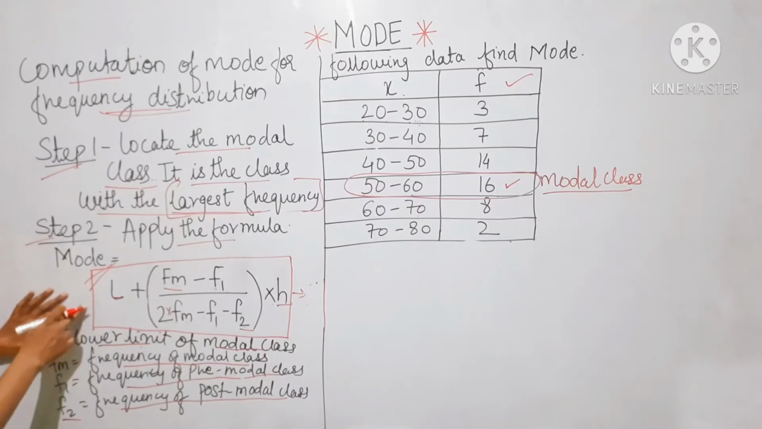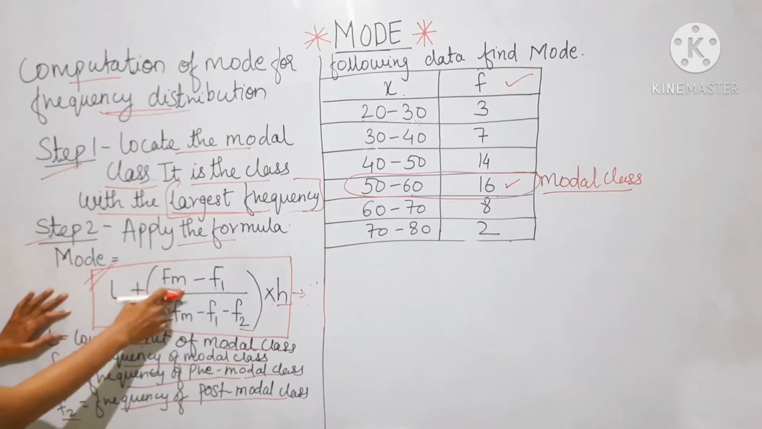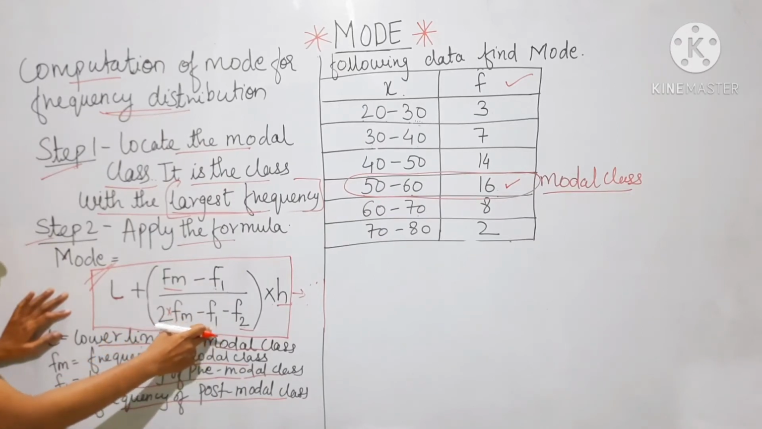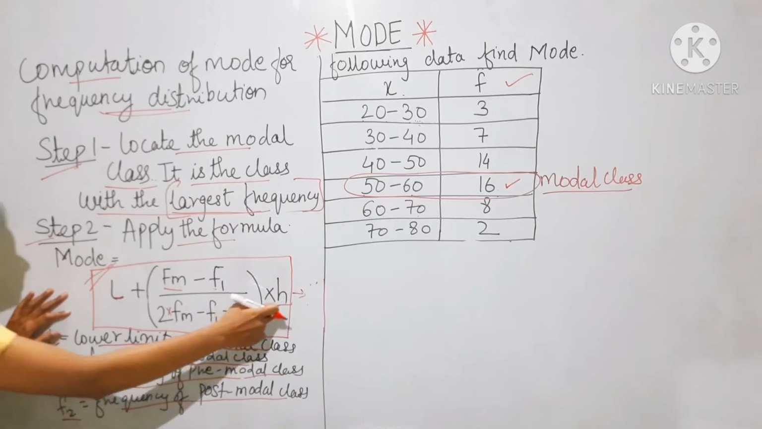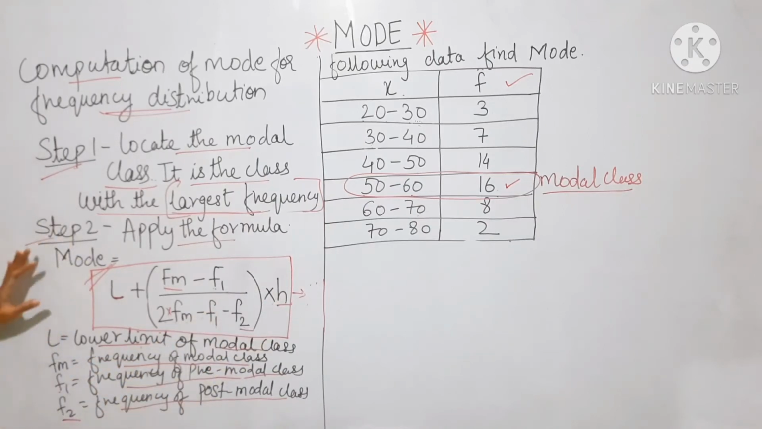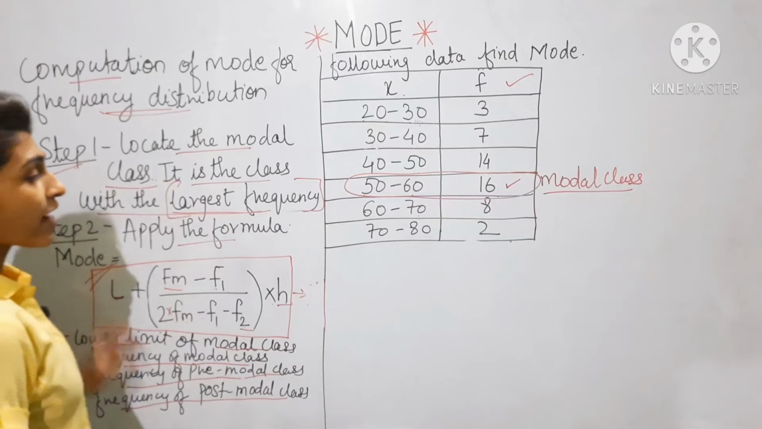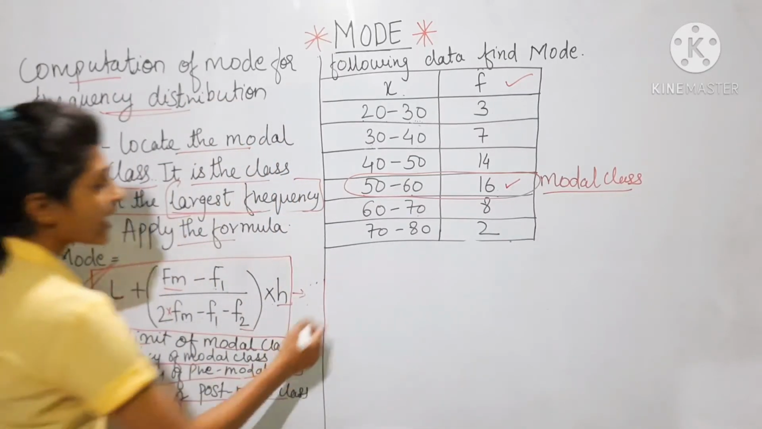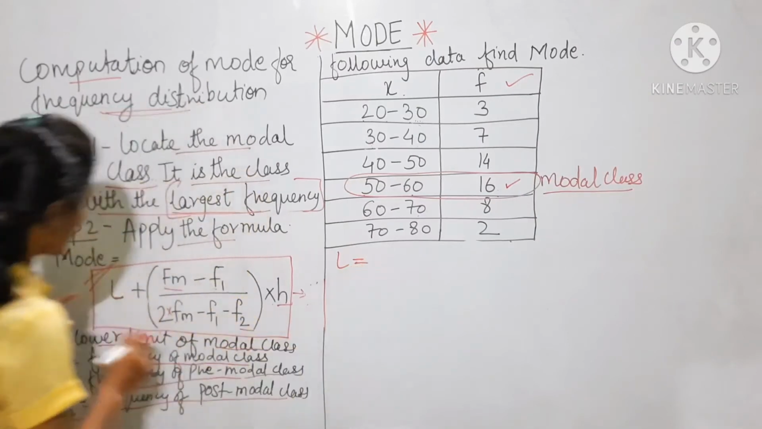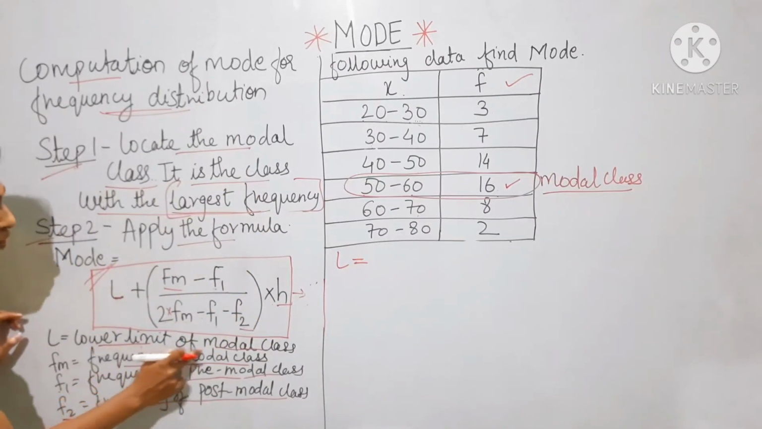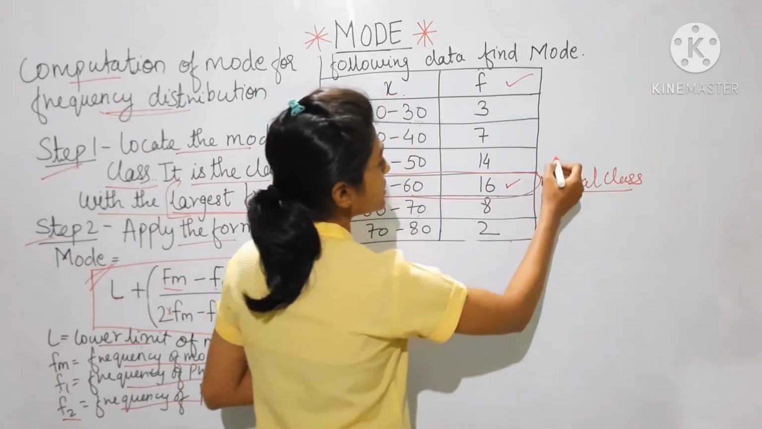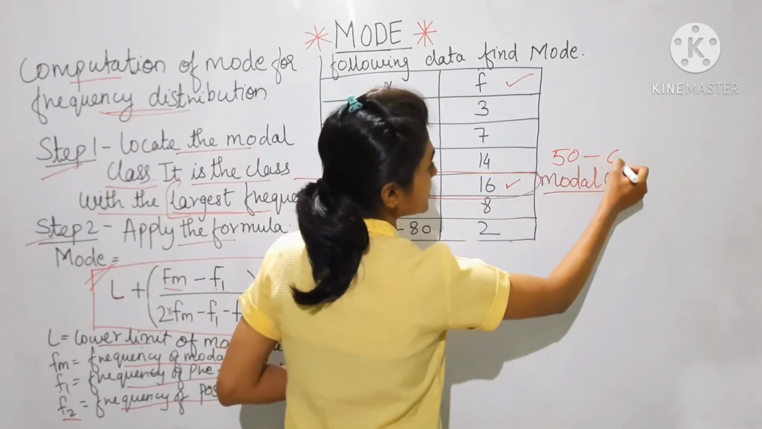Now apply the formula. The formula is: L plus (Fm minus F1) divided by (2 into Fm minus F1 minus F2), multiplied by H. As per the formula we have to find the values. In the formula, L means the lower limit of the model class. We have already got the model class: 50 to 60.